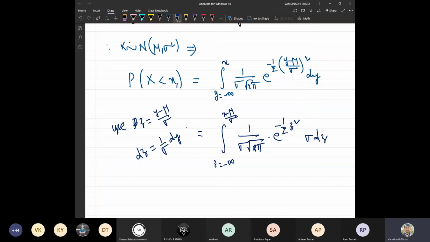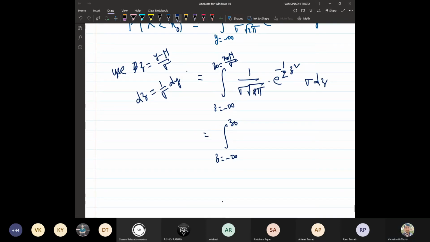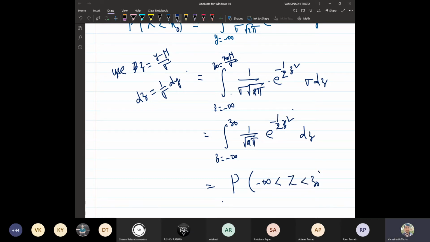Suppose we fix x naught as a real number, and we call this z naught. Then z runs from minus infinity to z naught. Now this sigma and sigma will get cancelled, leaving 1 upon square root of 2 pi times e to the power minus 1 by 2 times z square dz. What is this actually? It is the probability of the standard normal variable Z being less than z naught.